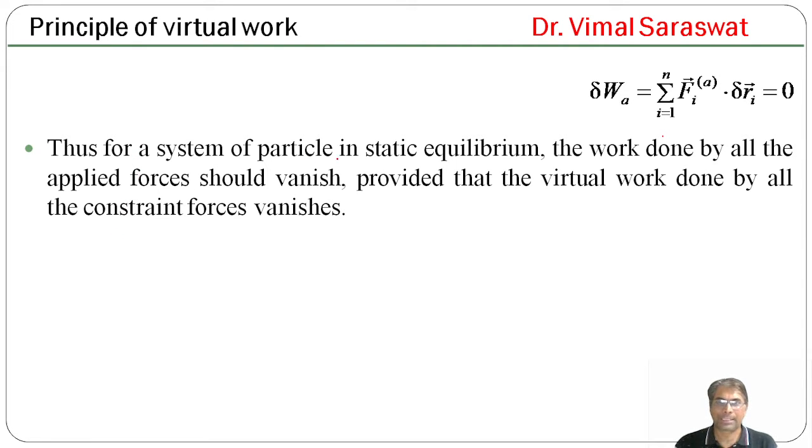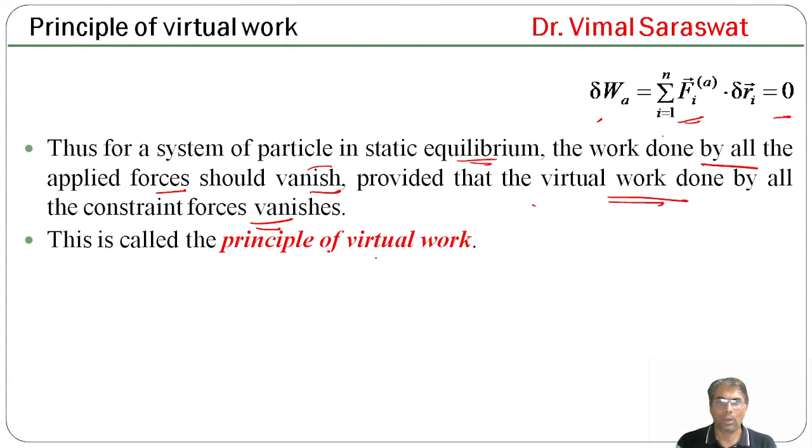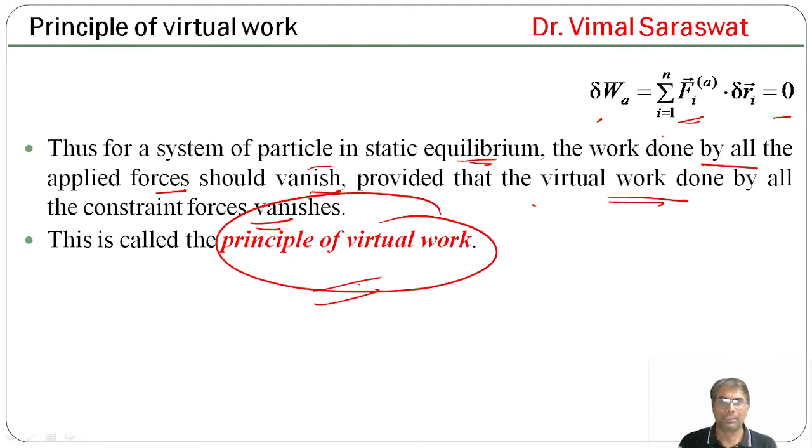Thus, for a system of particles in static equilibrium, the work done by all the applied forces should vanish, provided that the virtual work done by all the constraint forces vanishes. So delta W applied, the virtual work by applied forces, will be 0 only when the virtual work done by all the constraint forces is 0. And this is called the principle of virtual work.